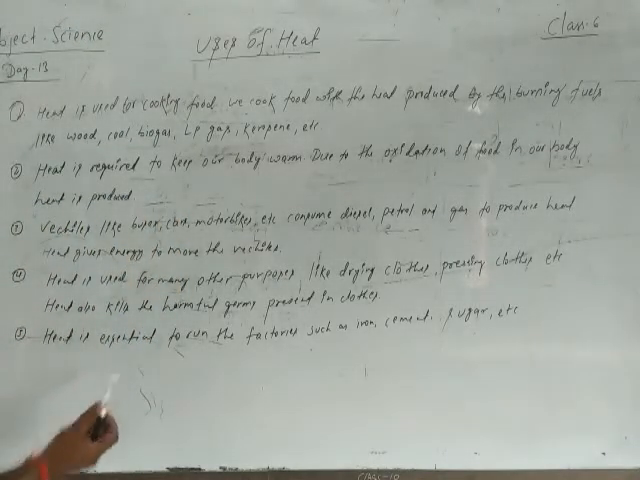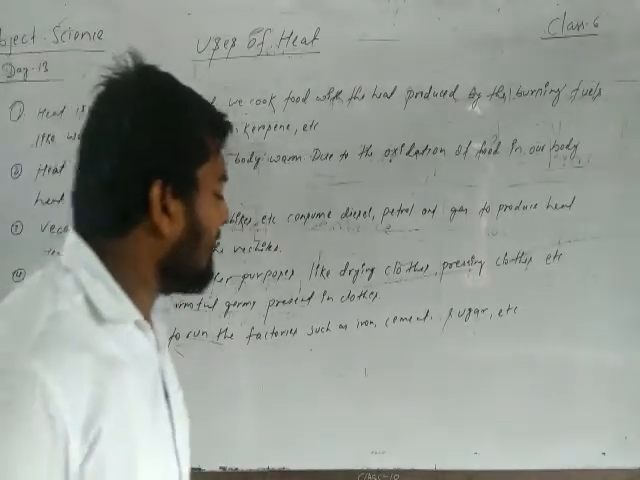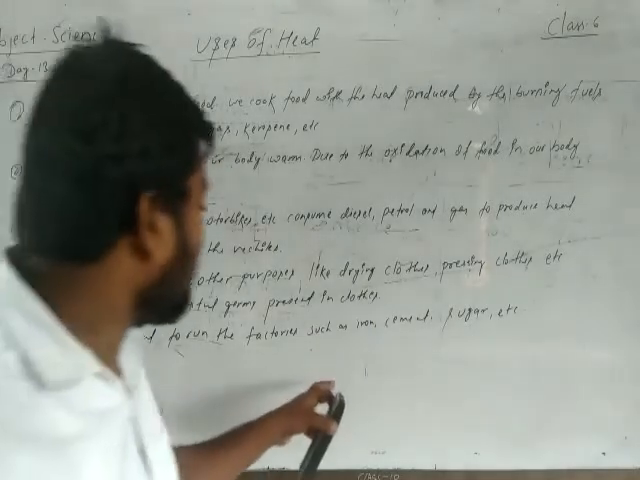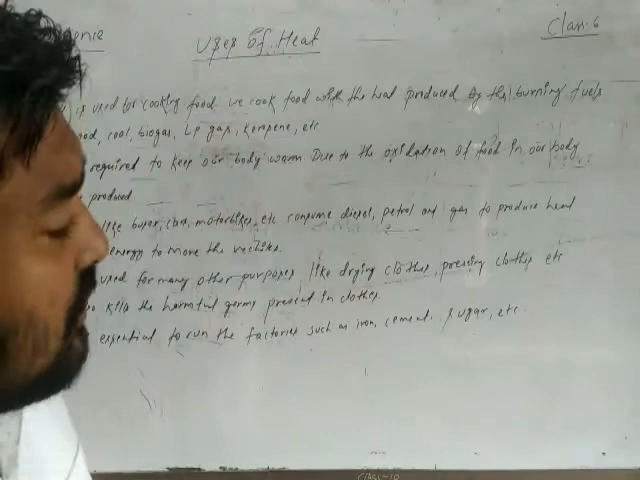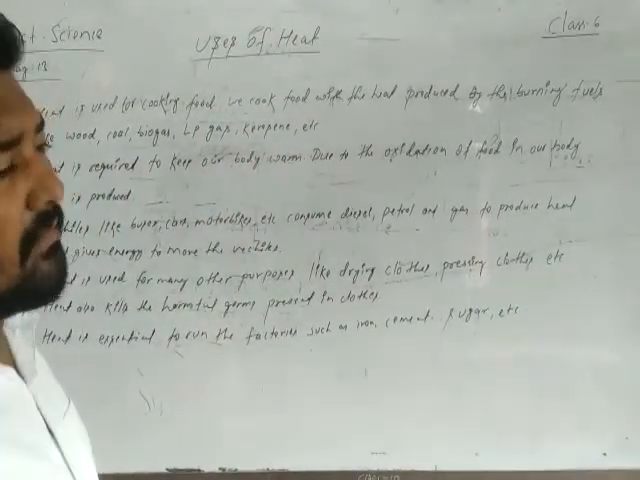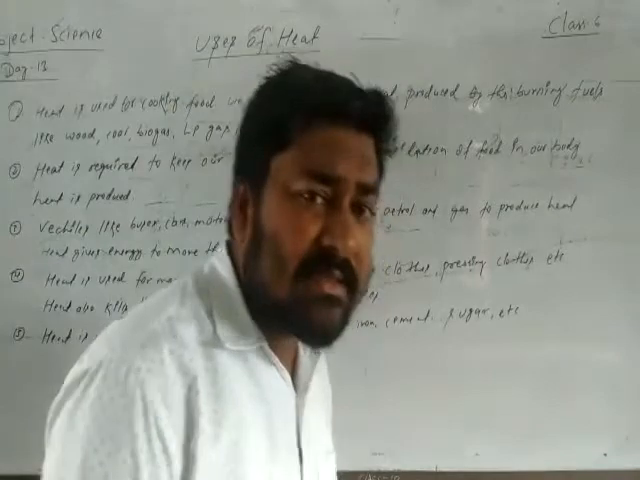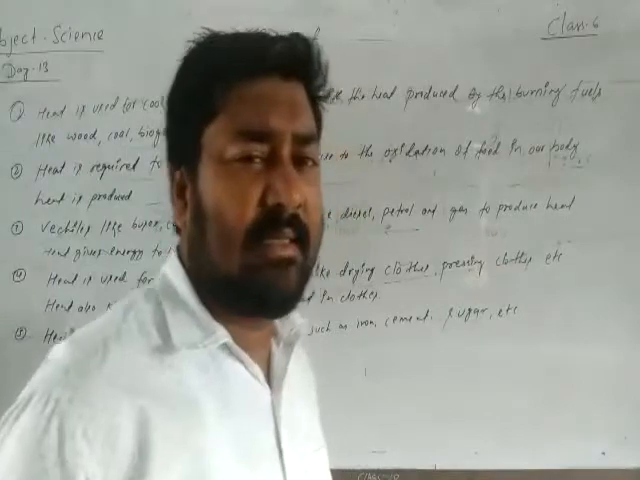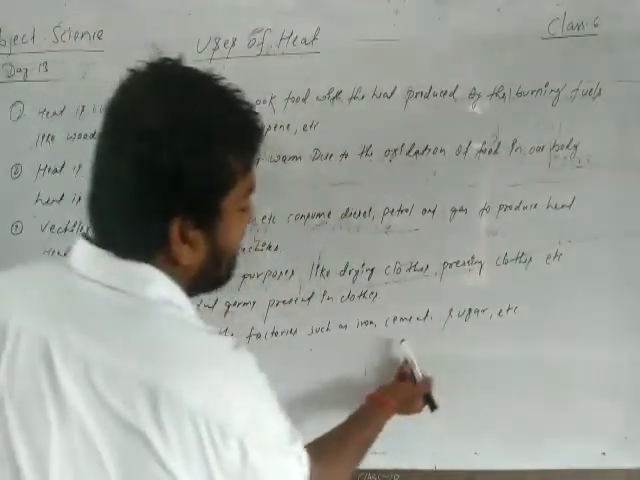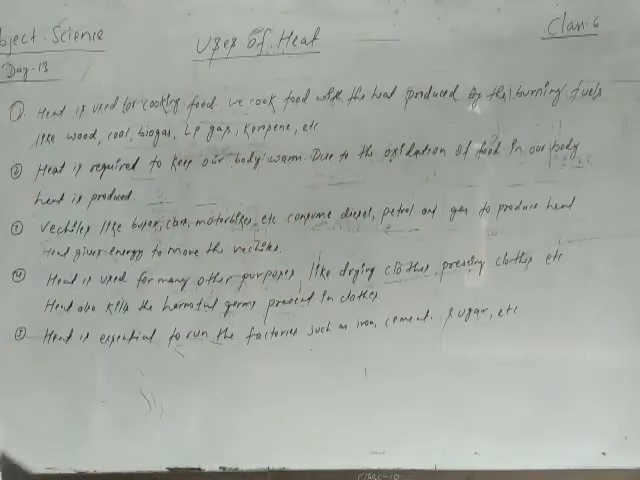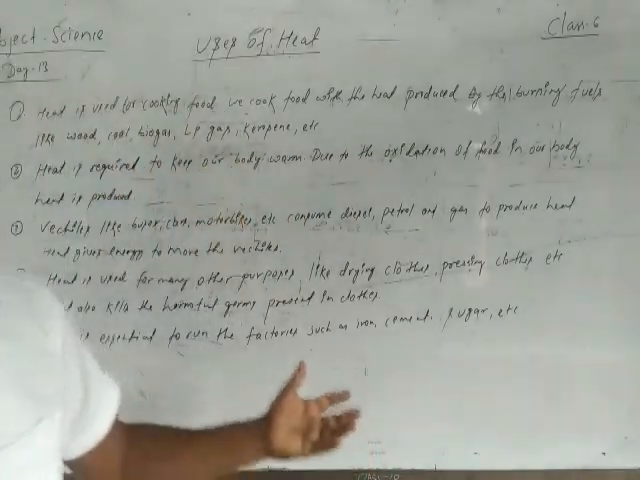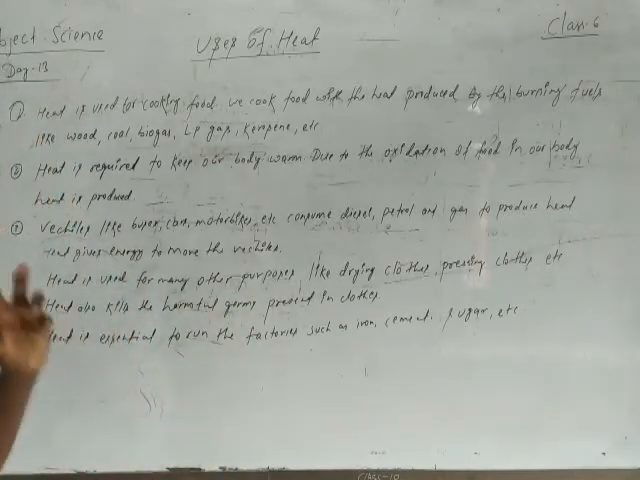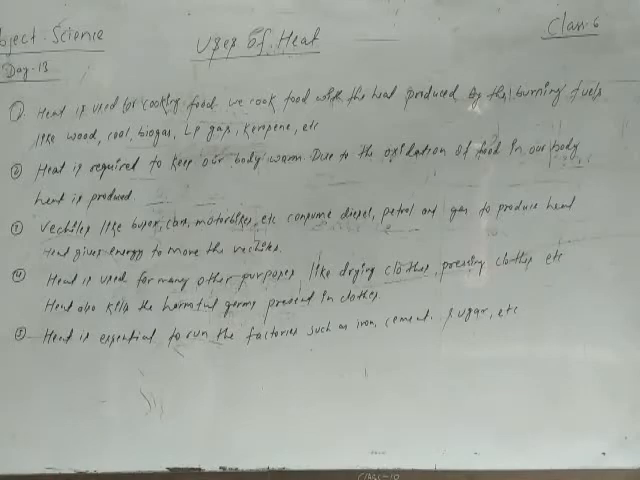Next, heat is essential to run factories such as iron, cement, sugar, etc. When you visit iron factories, cement factories, sugar factories, in those plants they give a lot of heat to produce iron, cement, sugar. These things can be produced with high temperature by providing a high amount of heat.